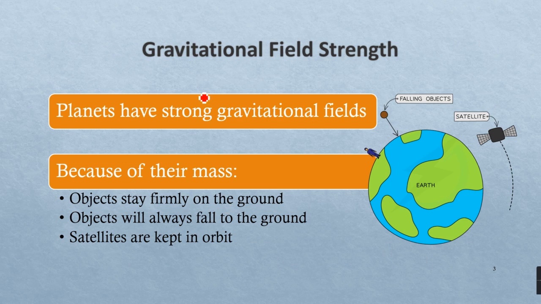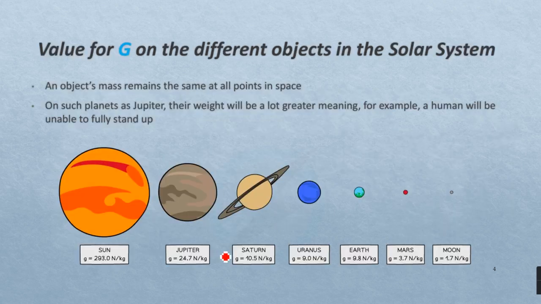Alright, so let's move on to the second part. We know that gravitational strength is present on planets as well. So it has a strength that keeps the buildings or objects firmly grounded. As we know on our Earth, mountains and buildings are grounded due to the presence of the gravitational field. And also objects can fall due to gravity, right? The gravitational pull to the center of the Earth. And if we launch satellites or spaceships, we can keep them in orbit around our Earth due to the presence of the gravitational field, right?